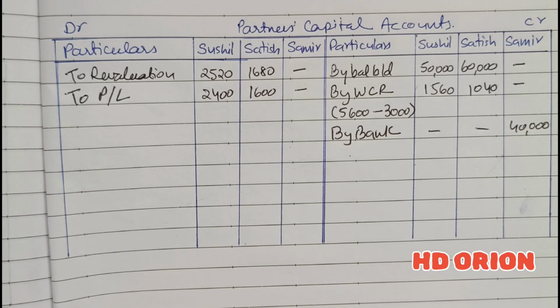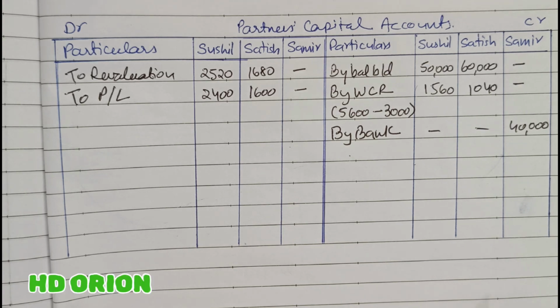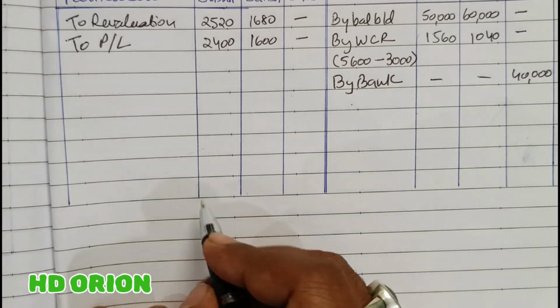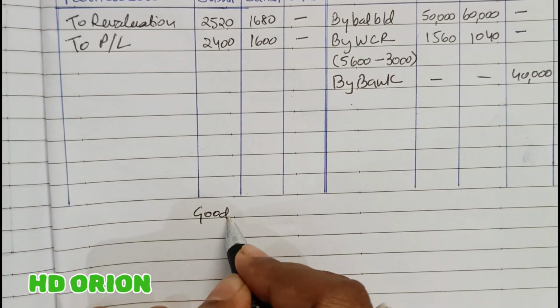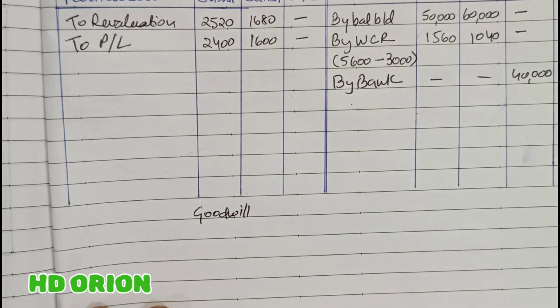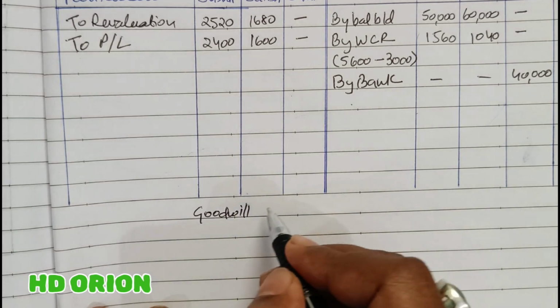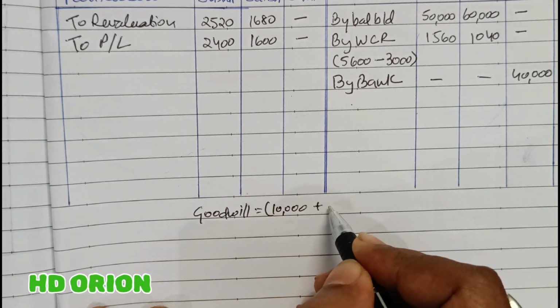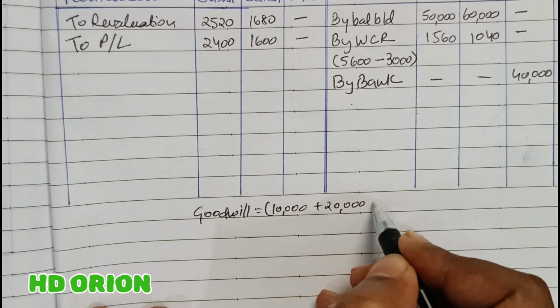So premium for goodwill is not to be brought as stated in point 2 in the question, and we will calculate the value of goodwill now here itself. Fine. So goodwill is equal to 3 years average profit. So 3 years profit are given to us, which is 10,000 rupees and 20,000 and 30,000.